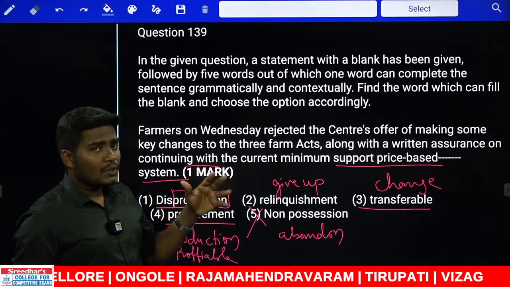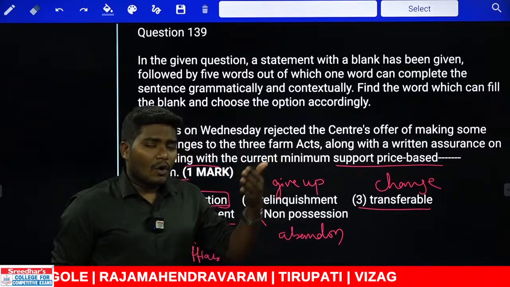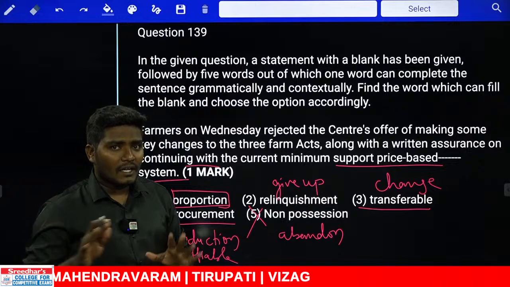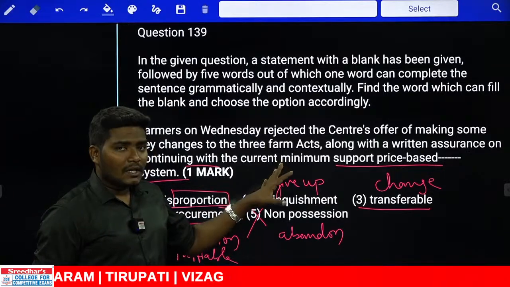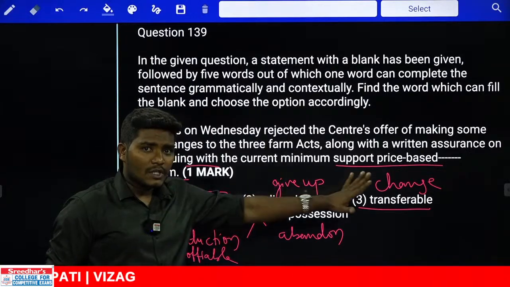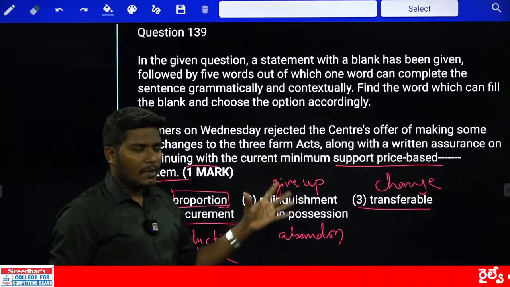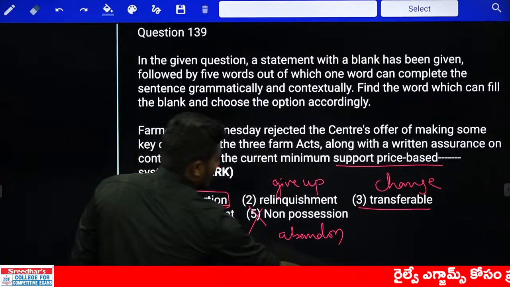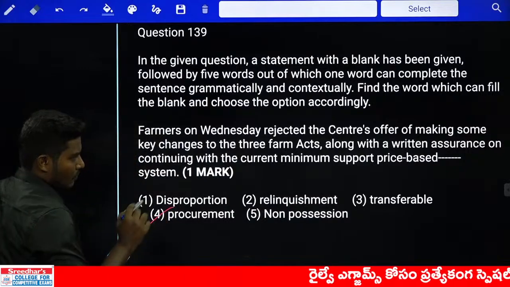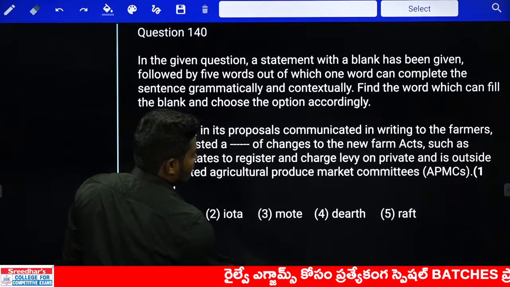Let us say the minimum price was previously 1000 rupees. The government actually reduced it to 700 or 800, something like that. Now the government came forward and said we are not going to change the minimum support price. Now we are speaking about something that is profitable to the people. So the correct answer should go only with one word. The answer should come with the fourth one. Next, 140.